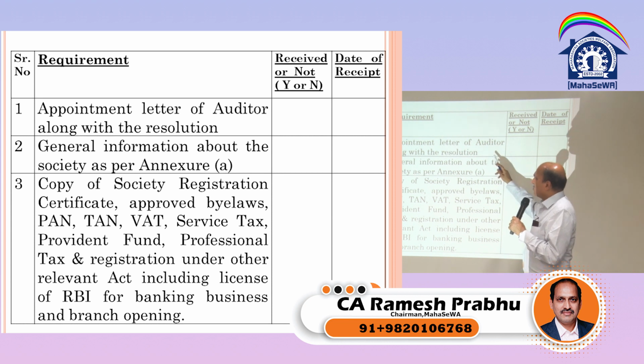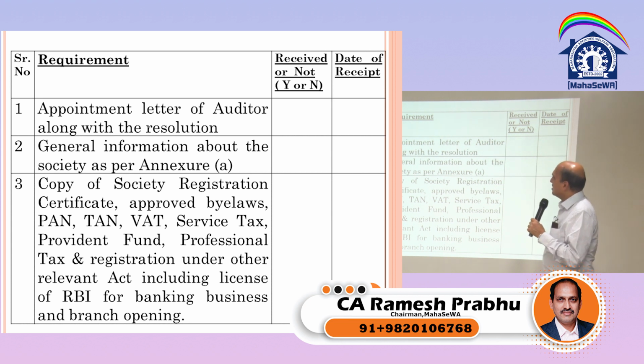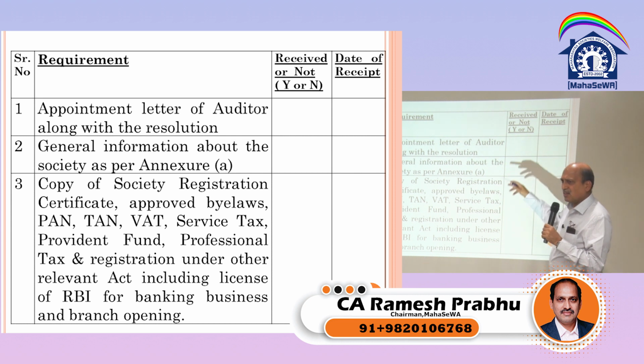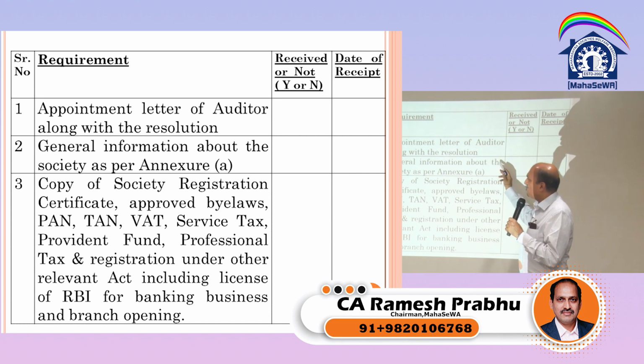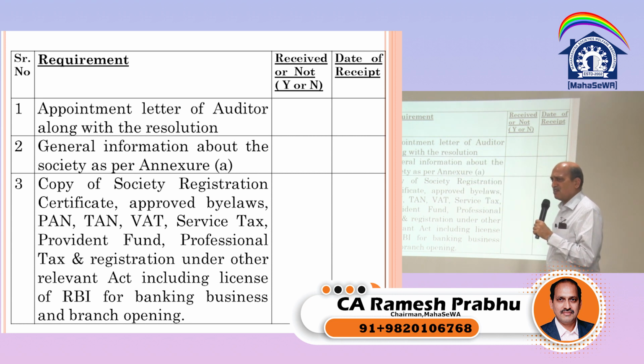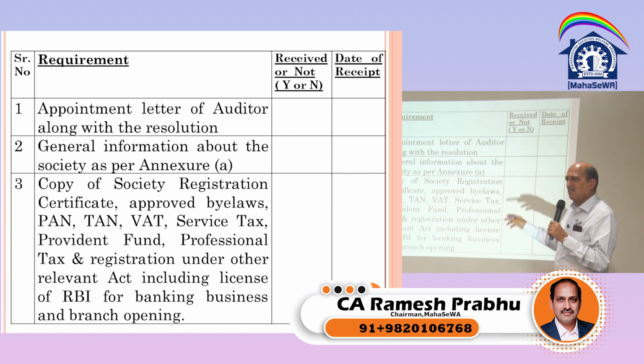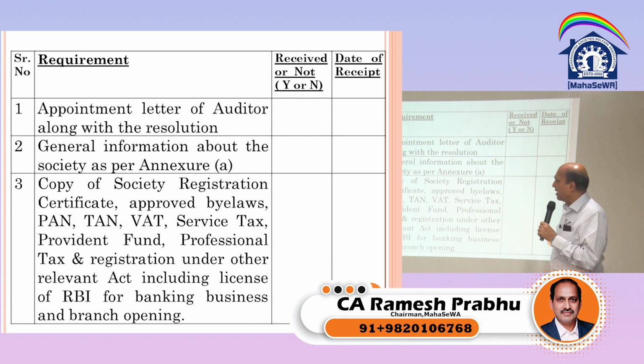The other thing which we have to see, which we will see later, is that the auditor cannot do the audit for more than 3 years. The same auditor cannot do the audit for more than 3 years. So we should check who did the audit in the last 3 years. If we have done the same audit in the last 3 years, then in the 4th year we should not accept. So up to 3 years we can be appointed.